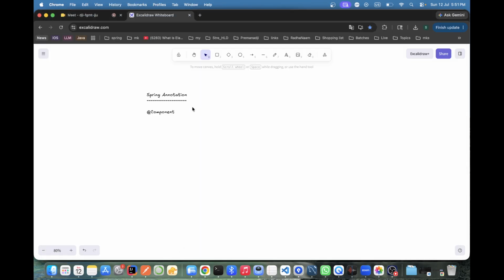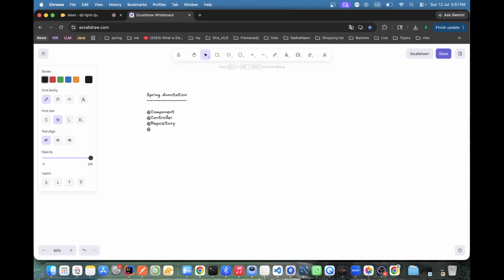Now I am going to the second. You got it now? Second, @Controller. Third, @Repository. We use these often. There are multiple, but these are the ones used 80-90% of the time: Component, Controller, Repository, then maybe RestController, and @Service.